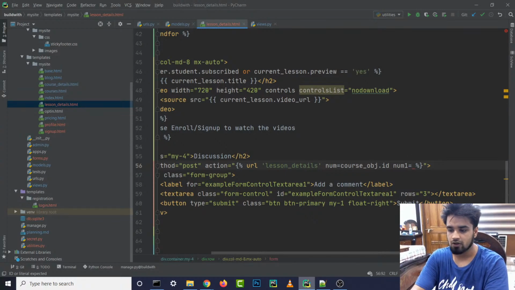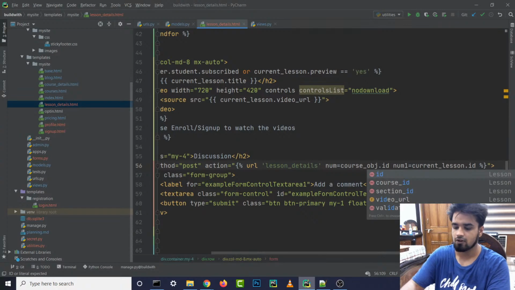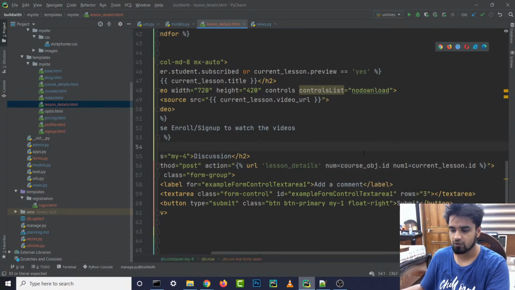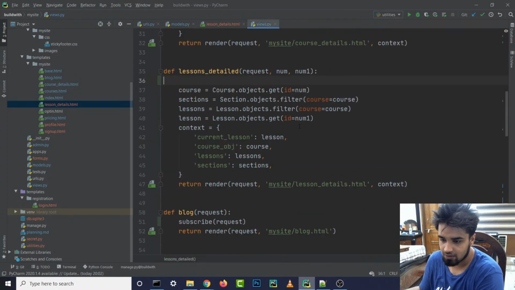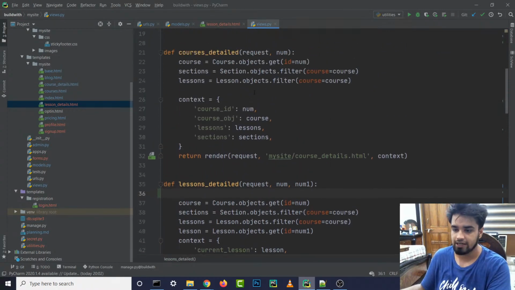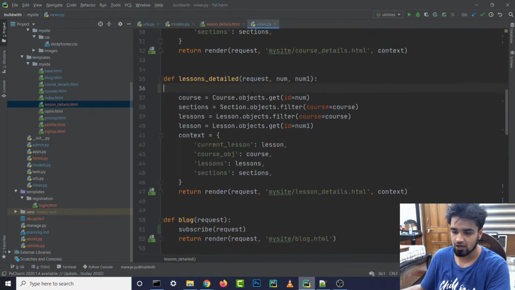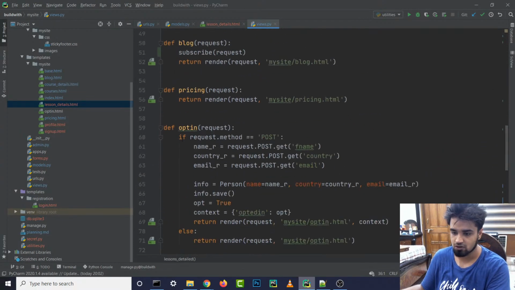Thank you. So yeah, num1 equals to, then we can just do current lesson.id. Perfect. See, this is one thing I didn't know. I always used to do that thing. So now we are sending the num1 and num, and it should go inside our urls.py file, come inside our lessons_detailed, and now we are basically going to use our if request equals to post, this thing.